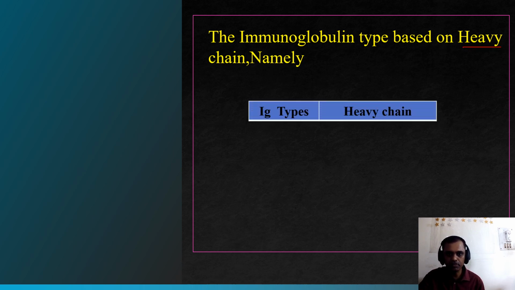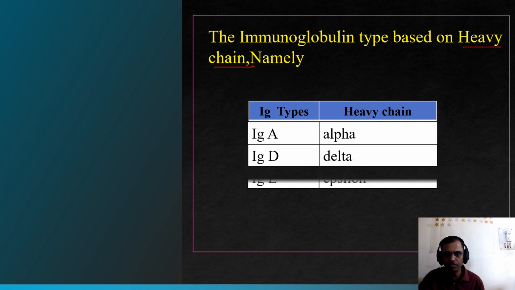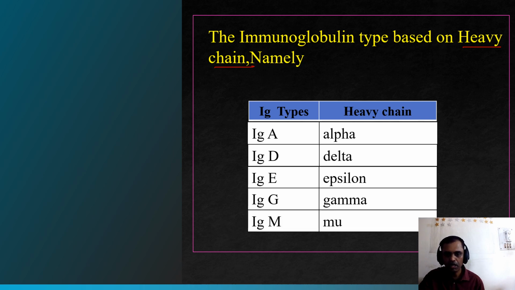The immunoglobulin types are based on the heavy chain. This is a very important thing to remember. Immunoglobulin A is made up of alpha heavy chain, immunoglobulin D has delta, immunoglobulin E epsilon, immunoglobulin G gamma, and immunoglobulin M has mu heavy chain.